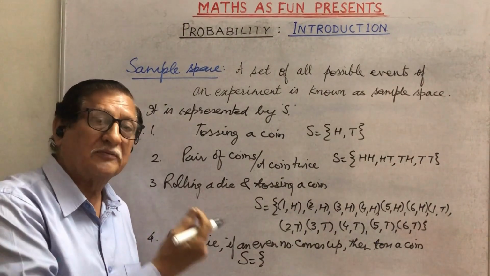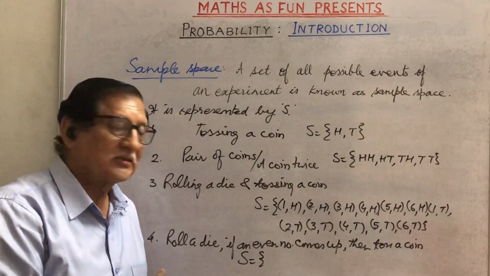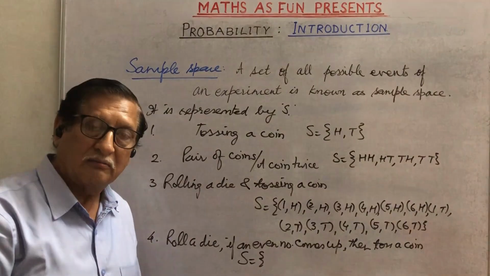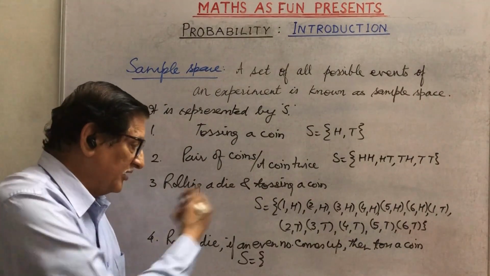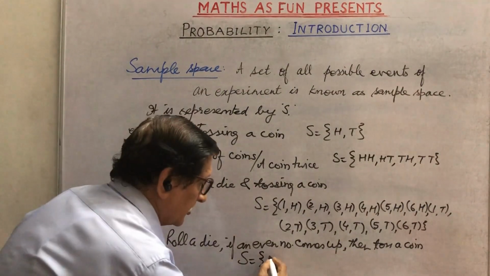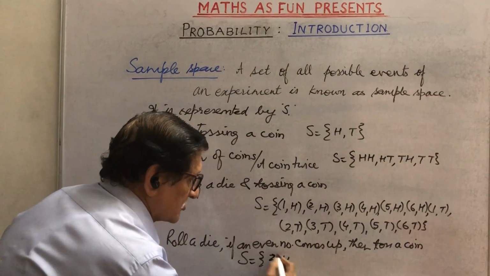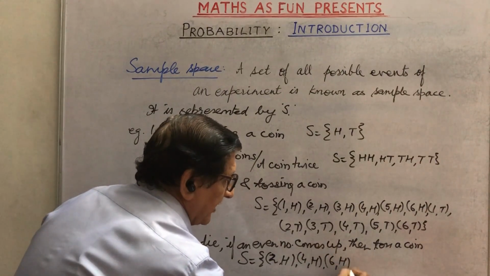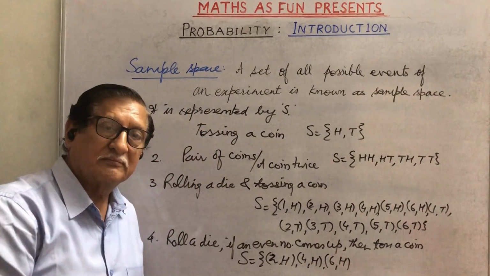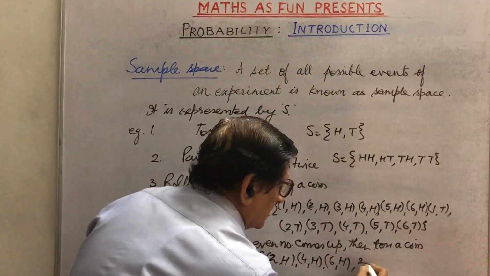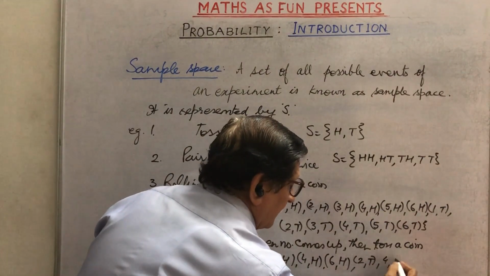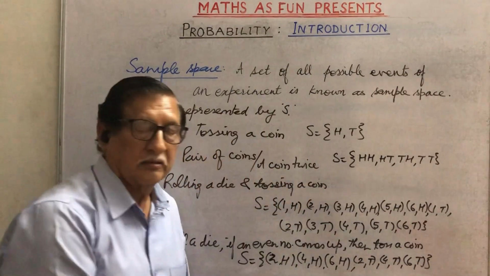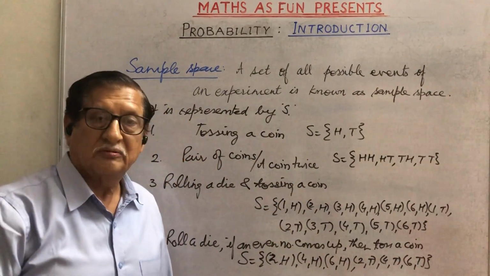And if either 2 comes, 4 comes or 6 comes, then we will toss a coin with either head or tail. So the events for this will be 2H, 4H, 6H, with any of the numbers head may come. Then 2T, 4T, 6T. Tail also may be with any of the numbers.